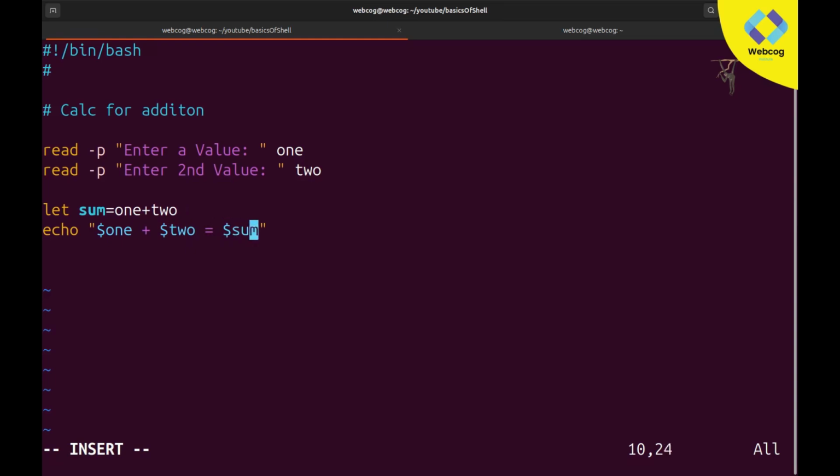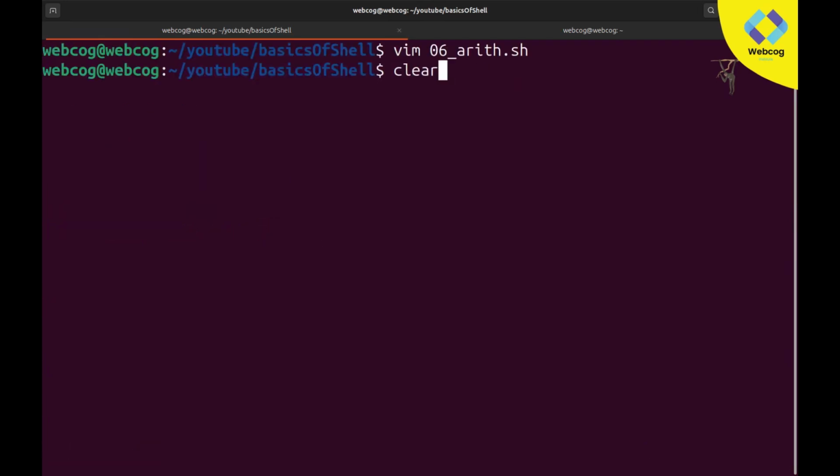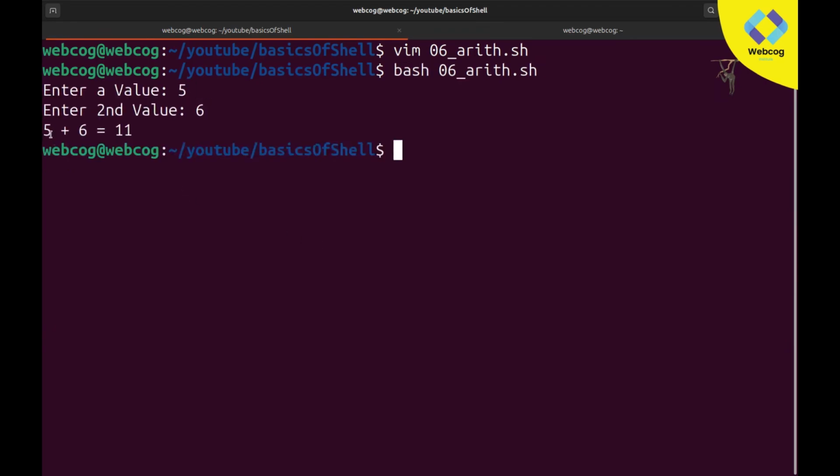And now you can see, first it will print the value we store here, after that it will simply print the plus sign, after that it will print the second value which we store in this second variable, and after that the equal sign will be printed. Since this is a string, these are not going to perform any action, they are going to print as they are, and then the sum will be called out and give us the output. So here if I type 5 6, you can see 5 plus 6 equal to 11. So this is our addition.